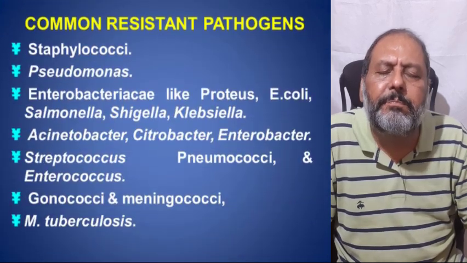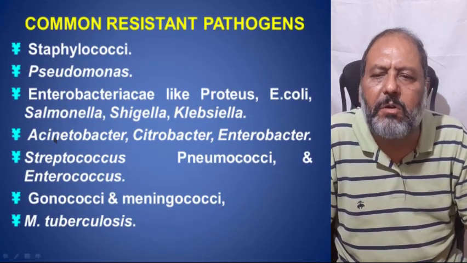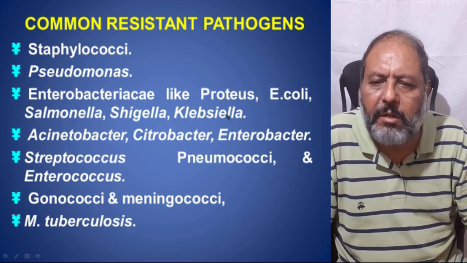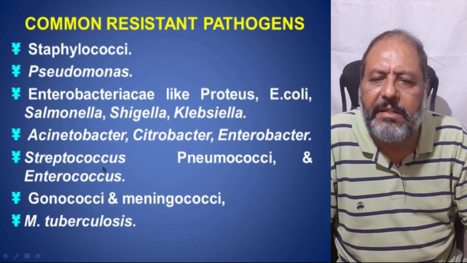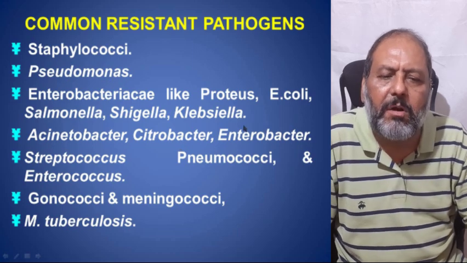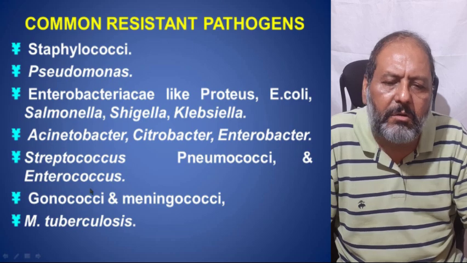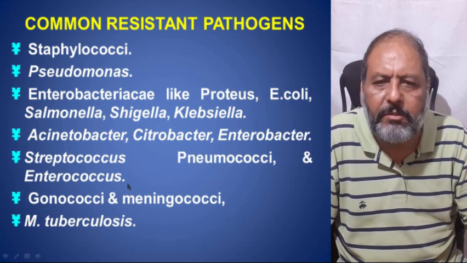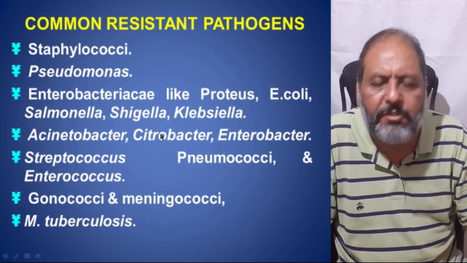The common resistant pathogens which show resistance most of the time are staphylococci, pseudomonas, enterobacteriaceae like Proteus, E. coli, Salmonella, Shigella, Klebsiella. Similarly, Acinetobacter, Citrobacter, Enterobacter, Streptococcus, Pneumococci and Enterococcus, and Gonococci and Meningococci, and the Mycobacterium tuberculosis, all are notorious for having resistance against antibiotics.